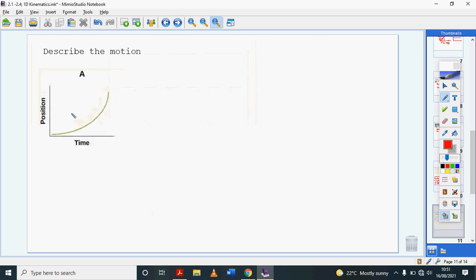This position time graph shows you an object that is speeding up. If I try to look at equal intervals of time, you can see that the change in position gets bigger and bigger.